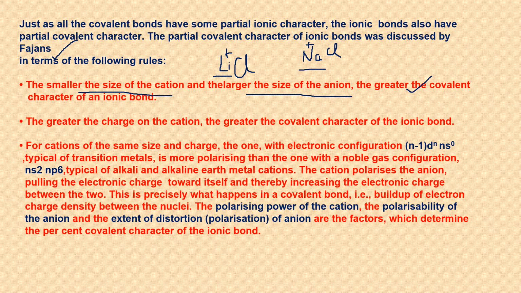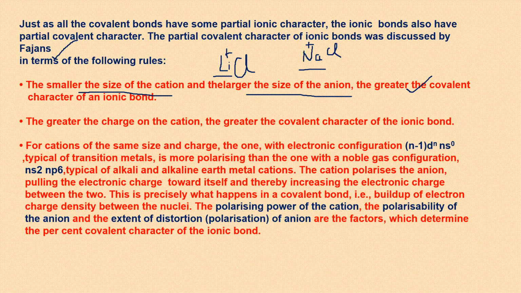But if the size of the atom is small, it's difficult for it to lose the electron. Ionization enthalpy is very high. That's why it is going to share. That's why lithium makes covalent bonds more, by sharing. Though it is in the first group, still as you move down the group, the size of the atom increases, the ionization enthalpy decreases. So it's easy to lose the electron.